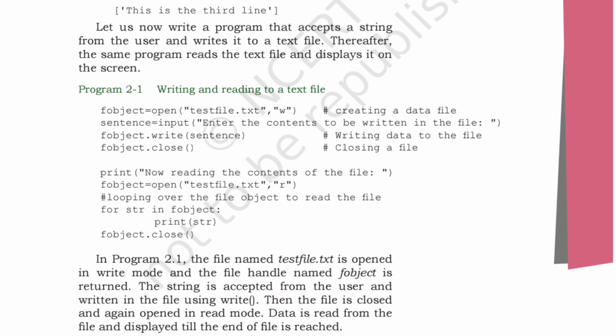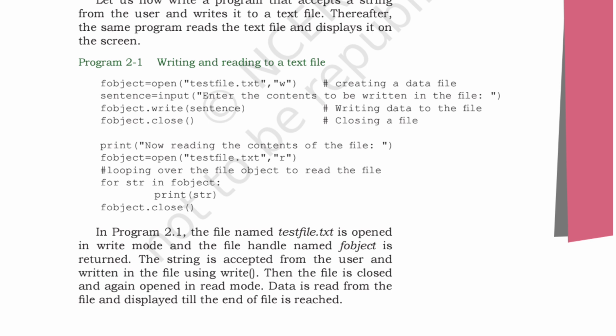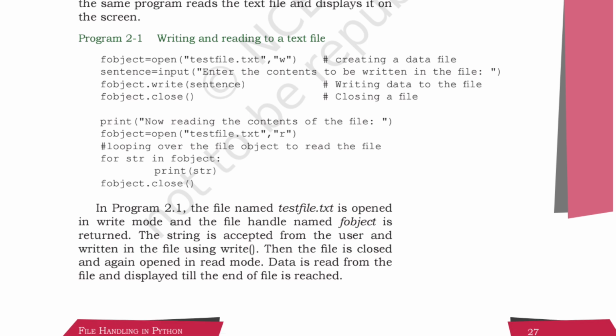Over here for str in f object, print str, that is f object dot close. So whatever will be there in f object will be in the string, and again we are printing the string and then closing that file. Understood? That is writing and reading to the text file.